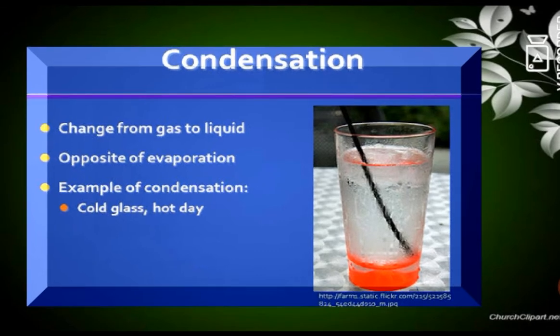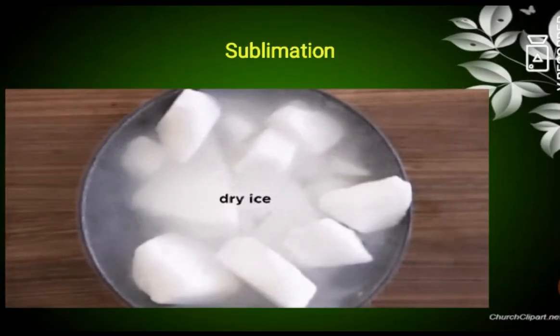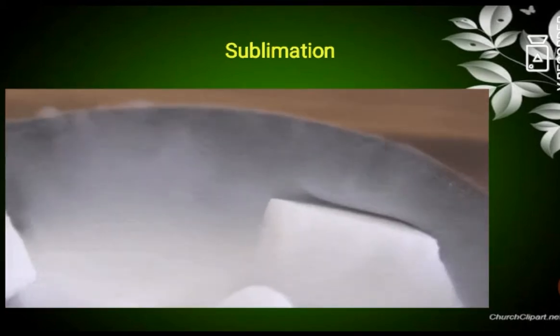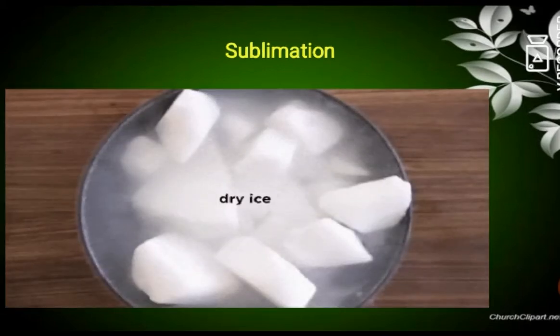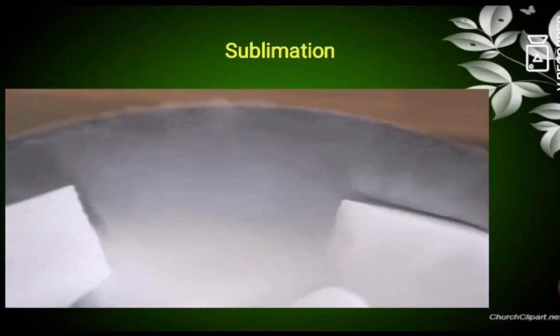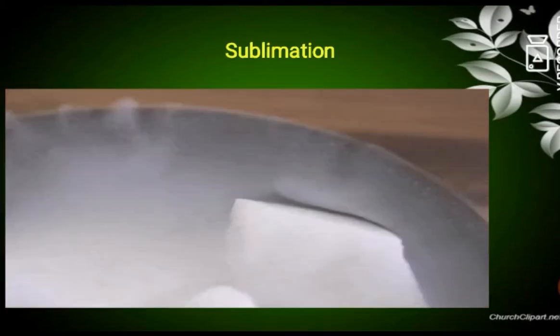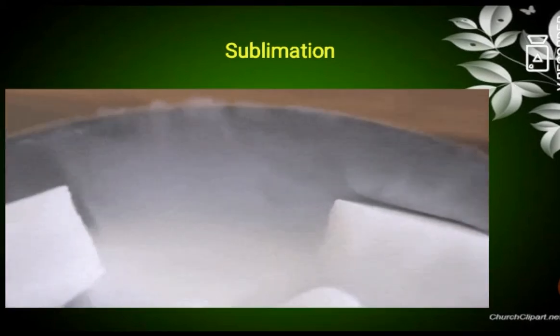Some of the examples for condensation are a cold glass on a hot day, etc. The next change in state is sublimation. Sublimation means solid to vapor without melting. Usually when we heat a solid, what happens? It will be converted into liquid. So when it is directly converted into vapor, that is, gaseous form, the process is said to be sublimation.